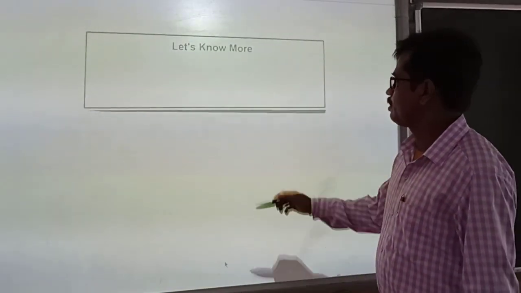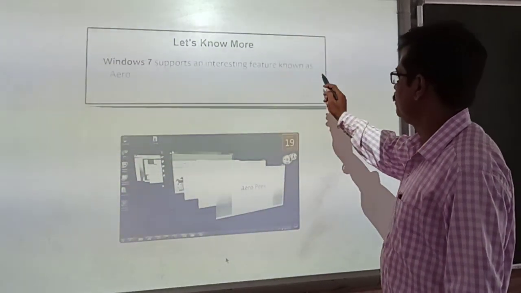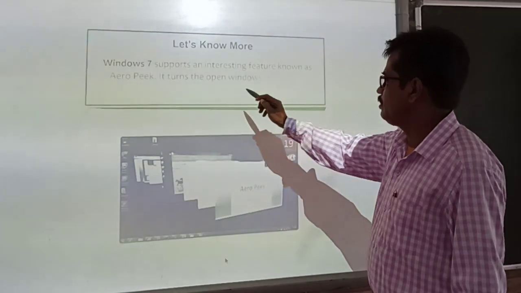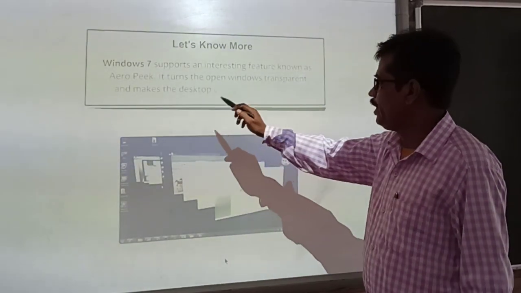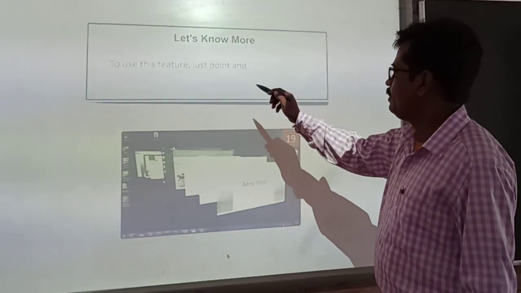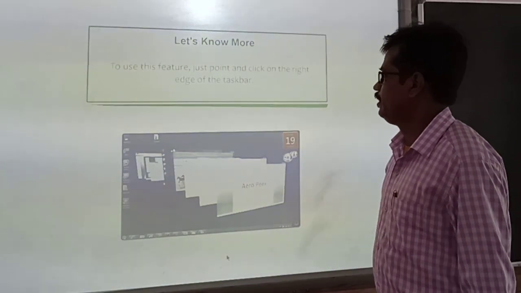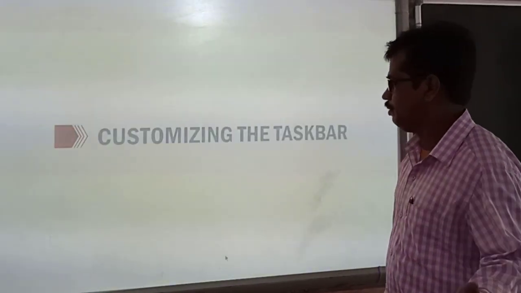Now next thing, let's know one more fact. Windows 7 supports an interesting feature known as Aero Peek. It turns the open windows transparent and makes the desktop of the computer visible. To use this feature, just point and click on the right edge of the taskbar. That Aero Peek feature, we have already discussed.